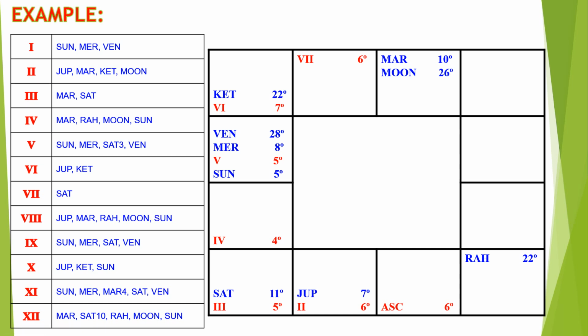So Jupiter is 96%, Mars is 88%, Rahu is 50%, and Moon is 34%. For the eighth bhava, Jupiter will become the main planet and Mars, Rahu and Moon will become the subplanets. The eighth bhava will be controlled by Jupiter throughout the life of the native for the longevity. Since Jupiter is the main planet, it will be good for the longevity and he is safe.